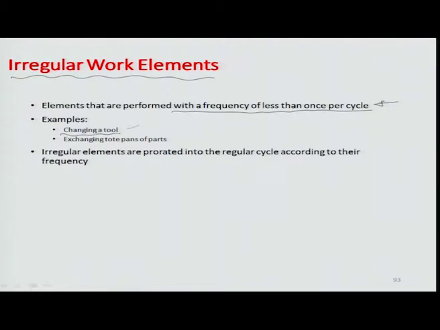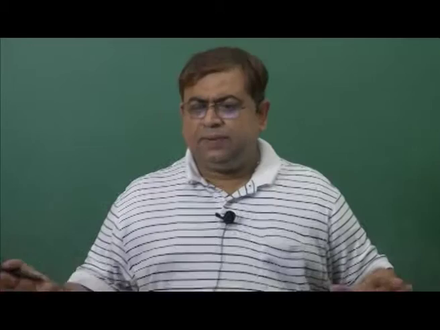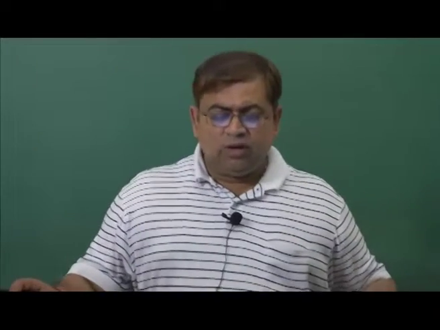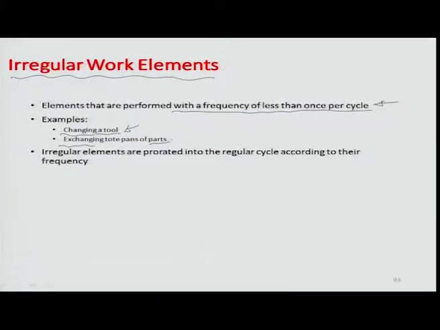Examples are changing of a tool, which can be a source of irregular work elements. You do not plan to change the tool in between, and a tool breakage happens, or there can be something related to exchanging of, let us say, bins of parts, when some part which has come is not appropriate or maybe quality compromised. So, those kinds of irregular work elements do prop up from time to time in a work study,